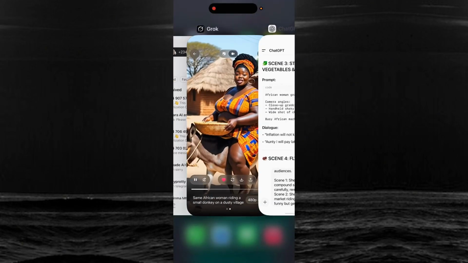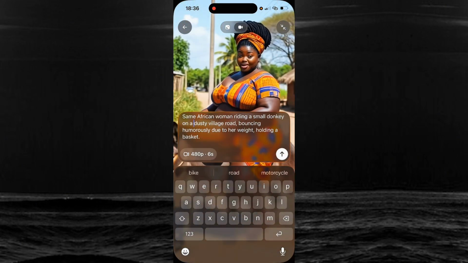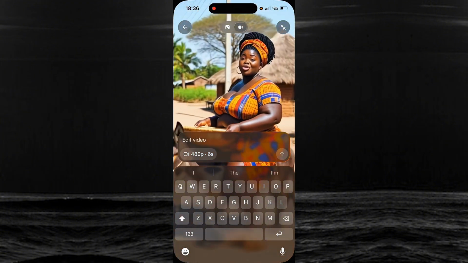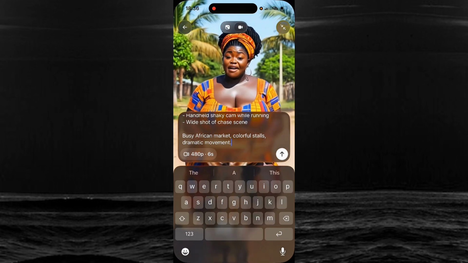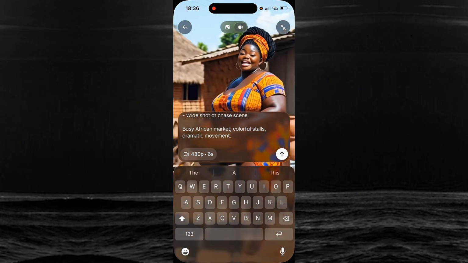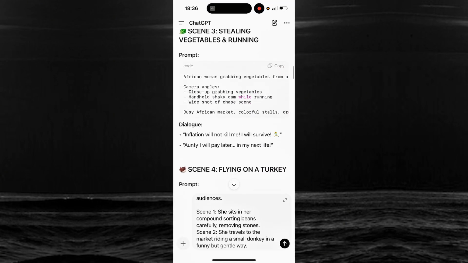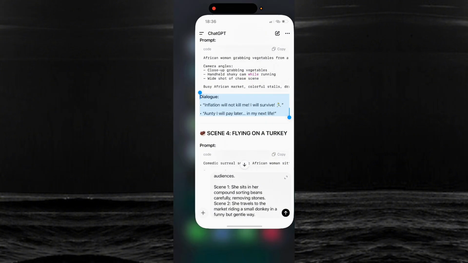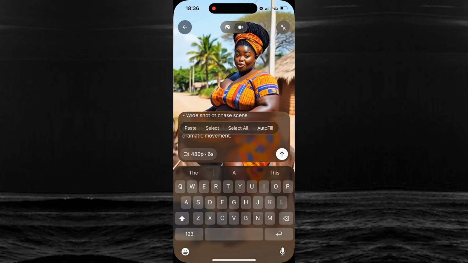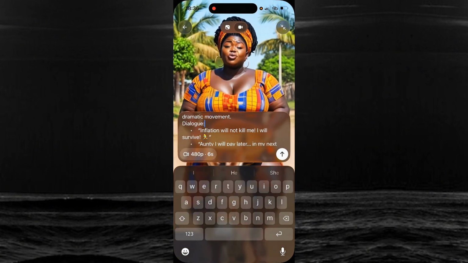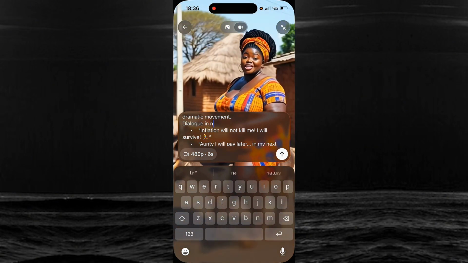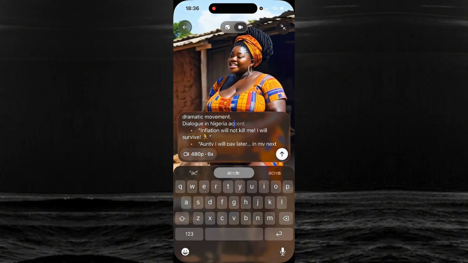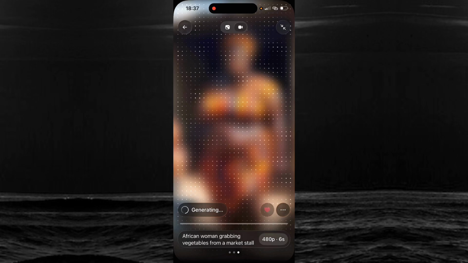So this is my scene 3. I copy. I come back here. Paste. Just tap anywhere, click on select, then I delete, then I paste the new one. I copy, use this arrow to go down, then I come back and copy my dialogue. So this is my dialogue. So always add this so that to an extent your video will have the same accent, right? So I'm going to send.